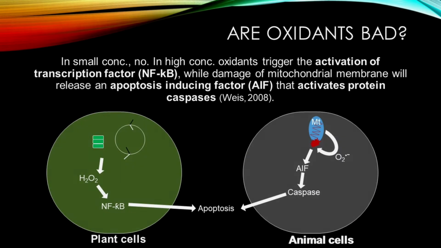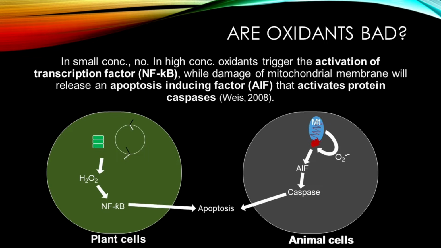proteins. Are radicals, or can be called oxidants, bad? The answer is yes and no. In small concentration, oxidants have an essential role in redox homeostasis. Redox homeostasis is essential for the maintenance of many cellular processes, including responses to oxidants, signaling, protection of protein thiols, oxidation-reduction reactions, as well as the removal of xenobiotics.